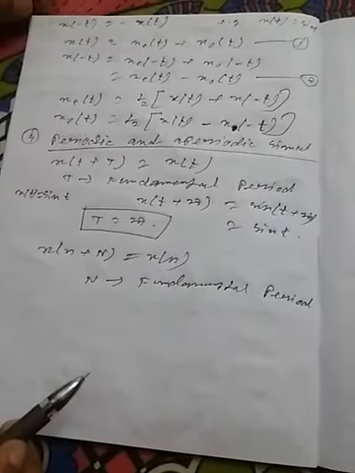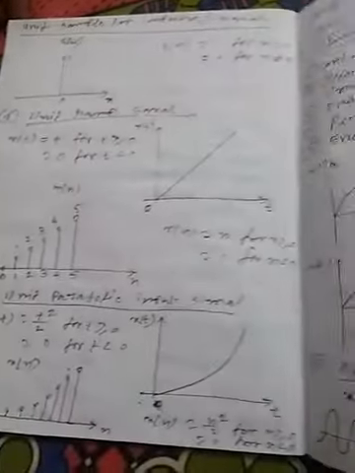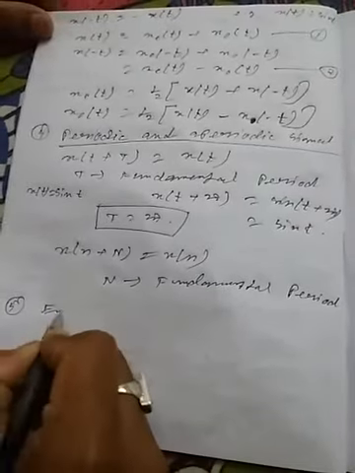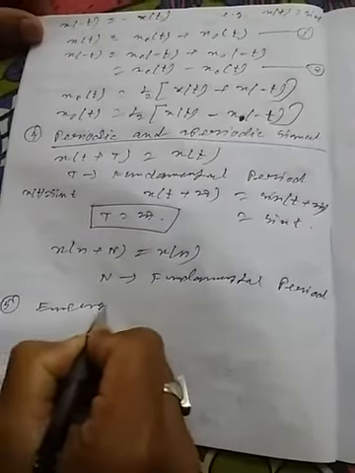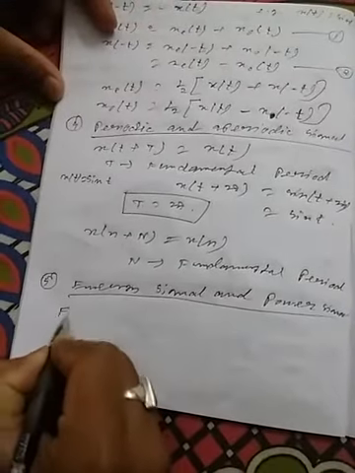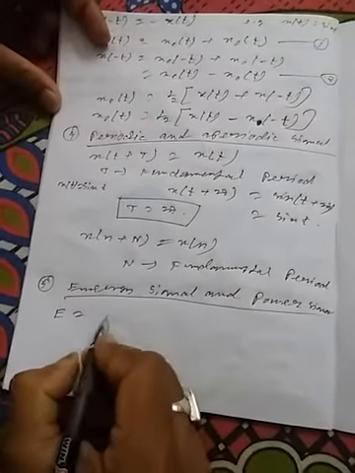Okay, now number 5 is energy signal and power signal. So the energy of any signal can be calculated by using this formula.